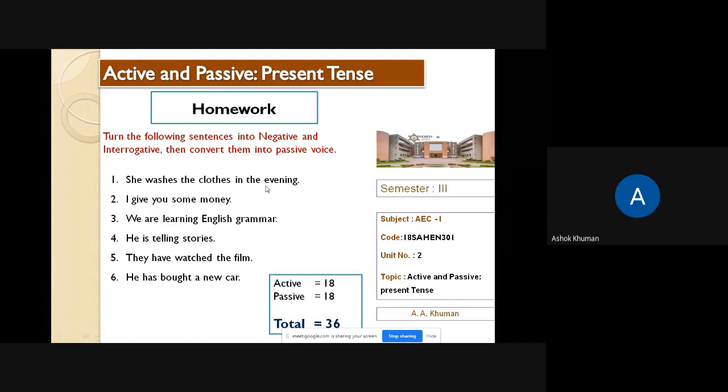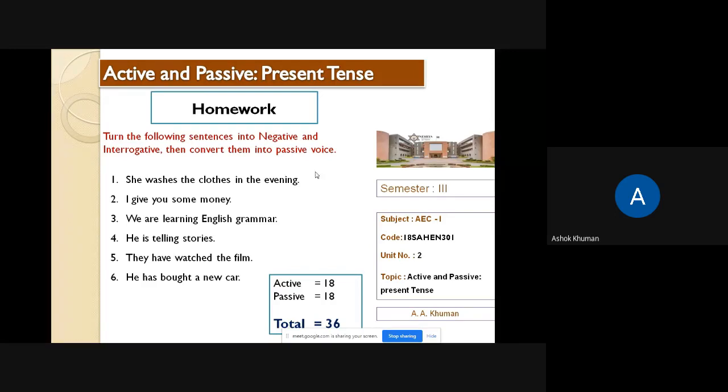Past tense complete. Then the passive: the clothes are washed by her in the evening. The clothes are not washed by her in the evening, that is negative. Then interrogative: are the clothes washed in the evening by her? Then question mark. So complete 6 sentences in present tense, then complete the sentences in the same way in the past tense, and then write them in the future tense.